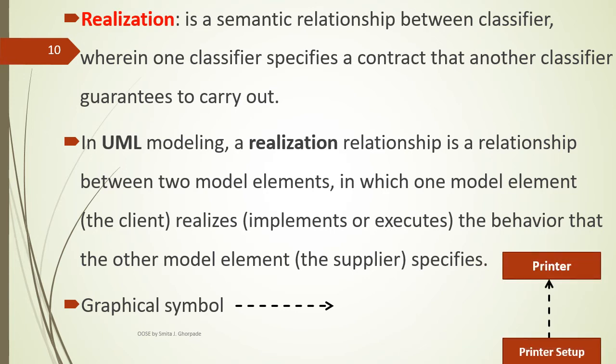Here the example is, printer is one component and printer setup is another component. Both are connected to each other or related to each other. Printer will work only if printer setup is installed on a machine. So there is a dependency among these two components. So this type of relationship is realization.